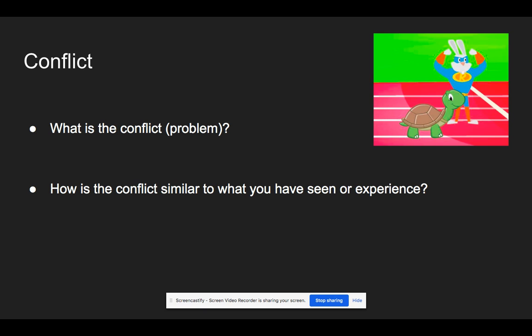So, how is this conflict similar to what I have seen or experienced? Well, I think all of us know people like the hare that make fun of others and think they are the best. Okay, so whatever theme we can find in the story, we will be able to apply to our own lives because we can think of people that are similar to the hare or the tortoise.